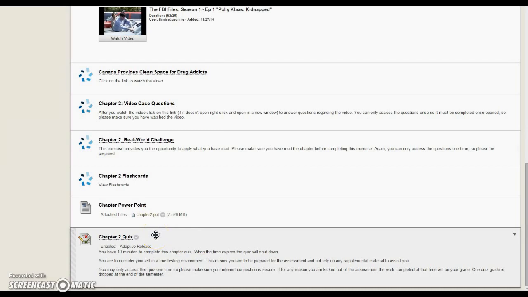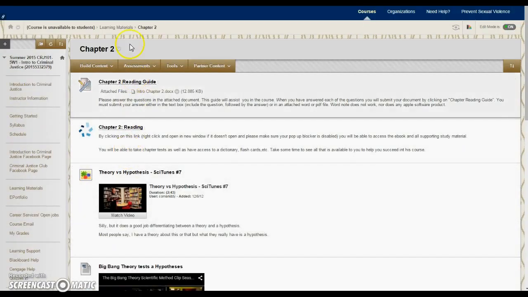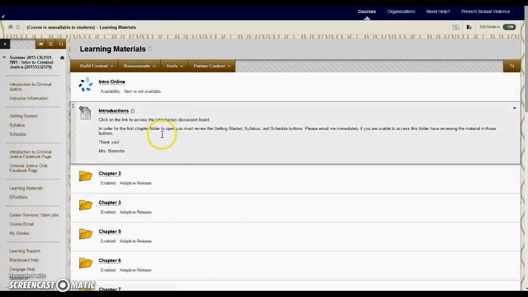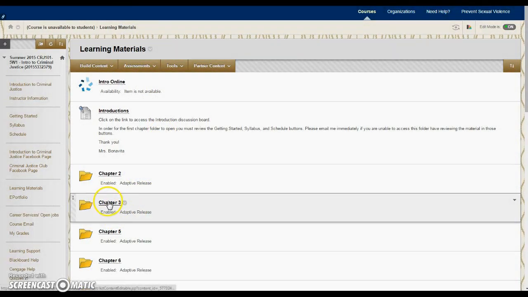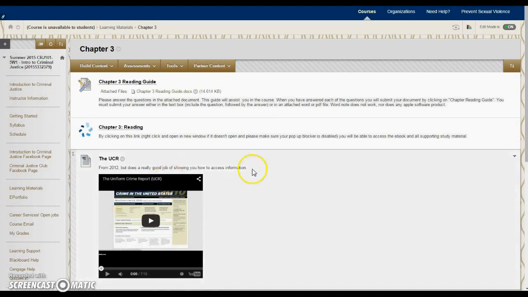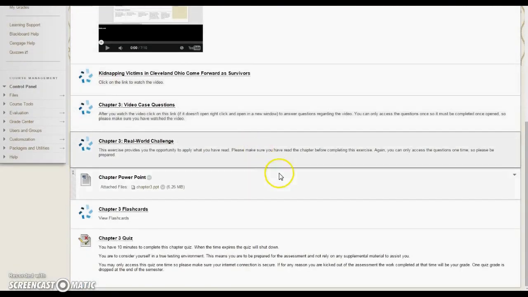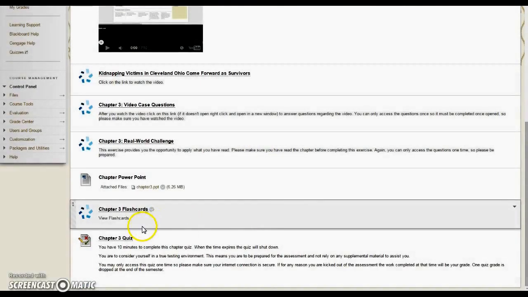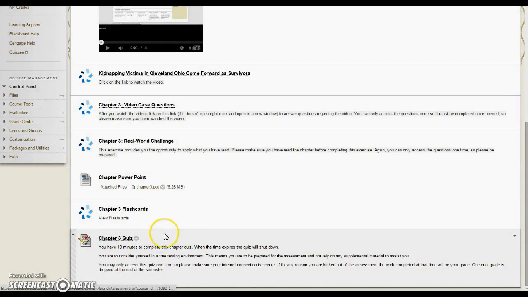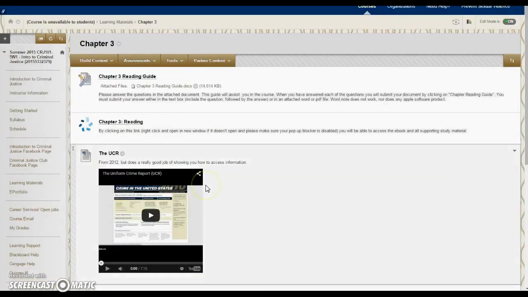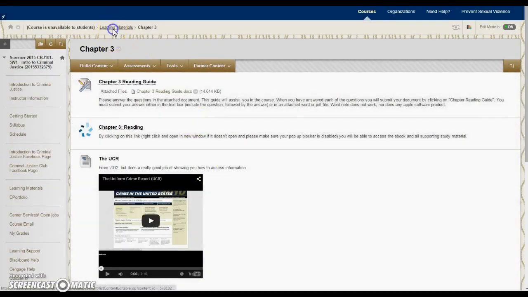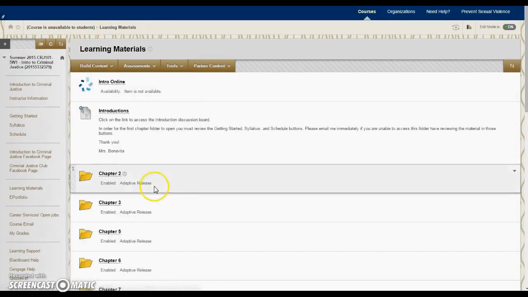Now, once you complete the Chapter 2 quiz, then you will notice that in your learning materials, you will see the Chapter 3 folder. Again, the Chapter 3 folder is outlined just like the Chapter 2 folder. Everything is exactly the same. And just like with the Chapter 2 folder, as you complete your homework assignments, the quiz will show up for Chapter 3, and that carries out through the rest of the chapters. Now I'm going to go back to Chapter 2.